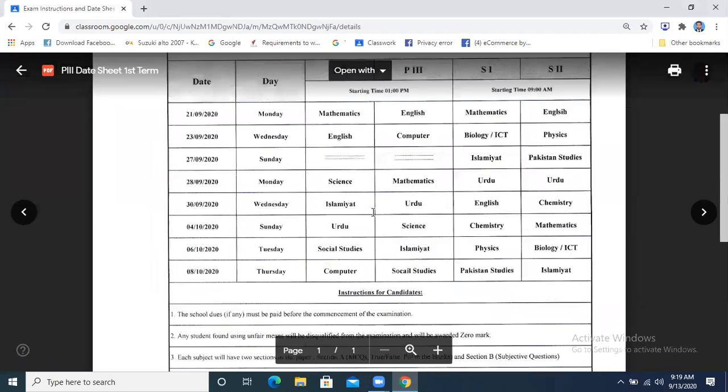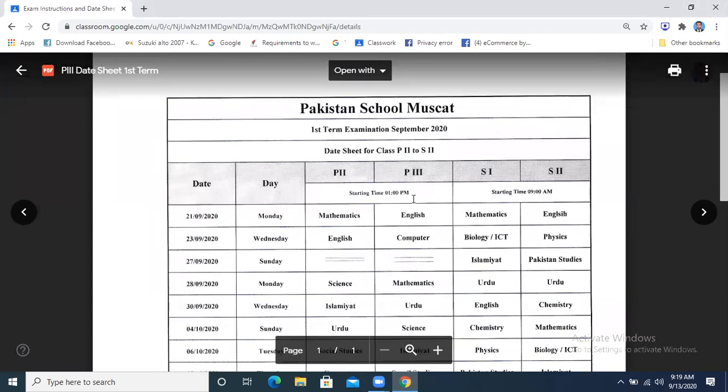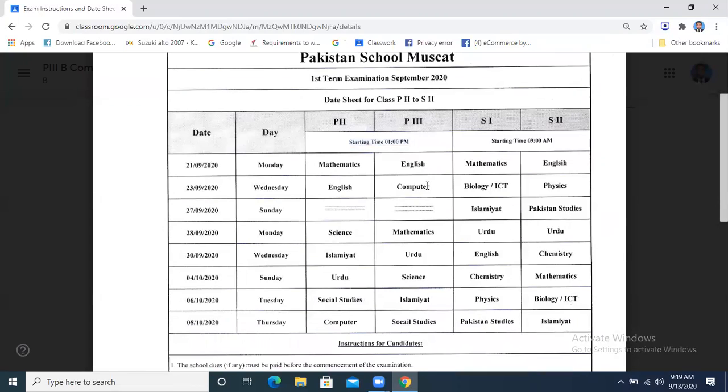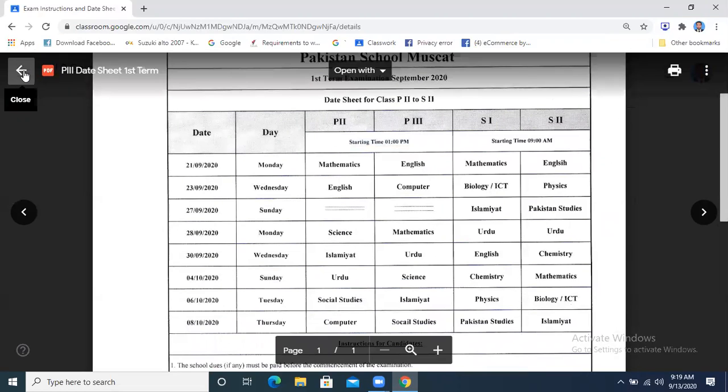Then I showed you your exam timing, you can see over here. Your exam time is 1 p.m. at noon. So 1 p.m. is the time, and you are going to have your computer science paper on the 23rd. The other papers you can see over here very well. This thing I think should be clear.